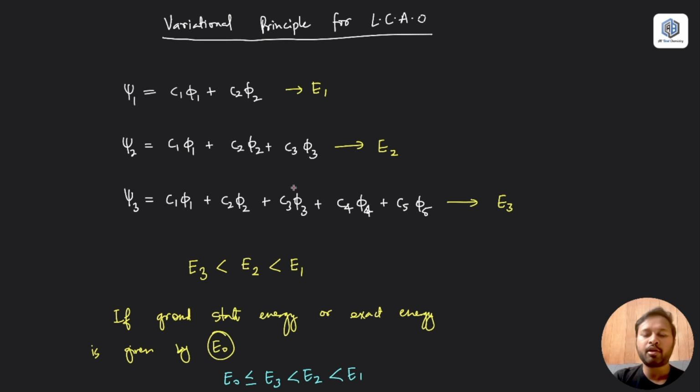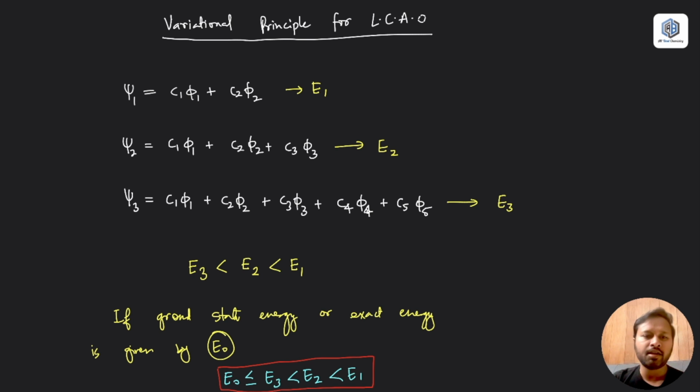The more orbitals combined, the nearer it will be to the exact energy. Remember, it will never be equal to the exact energy, because these are all approximate methods. If you study quantum mechanics, you will see these come under approximate methods to find energy. So it will be very close to the exact energy, but a little higher than that. That's why we have this greater than or equal to sign.